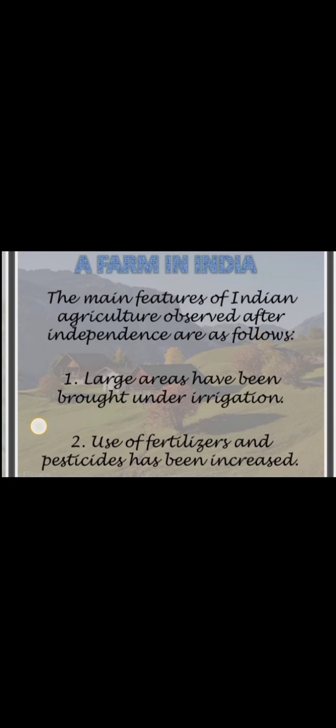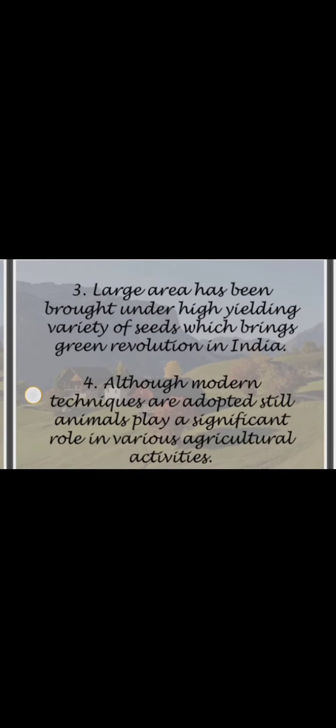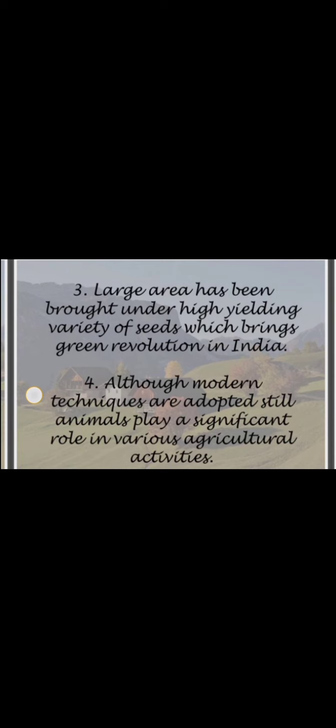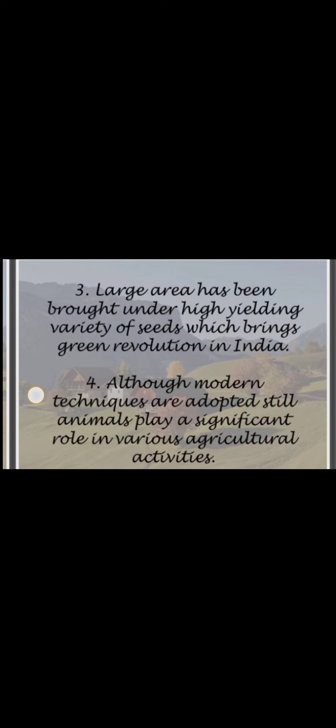Use of fertilizers and pesticides has increased. Third point is large areas have been brought under high yielding variety of seeds, which brought the green revolution in India. Although modern techniques are adopted, animals still play a significant role in various agriculture activities. That means we are using different types of machines in the agriculture sector, but even then we still depend on animals for agriculture activities.